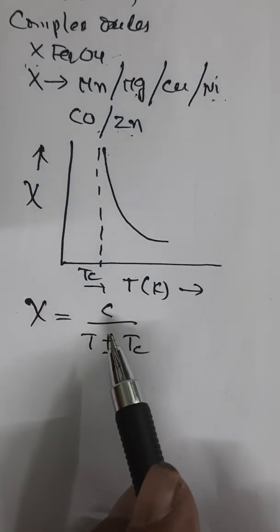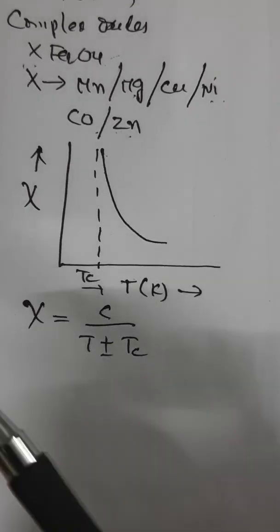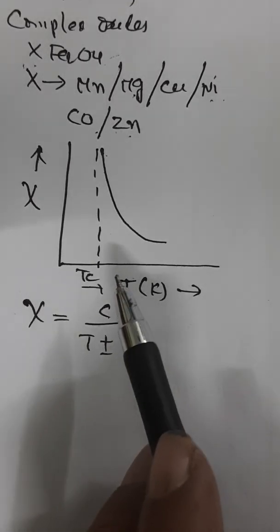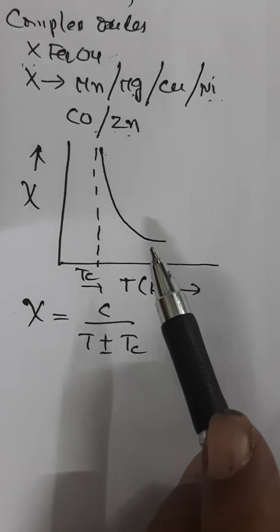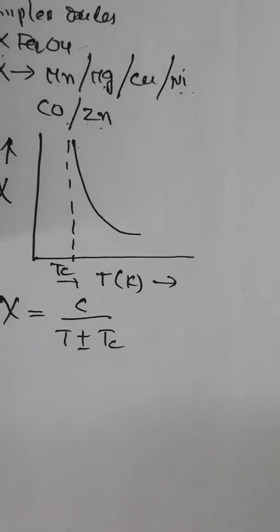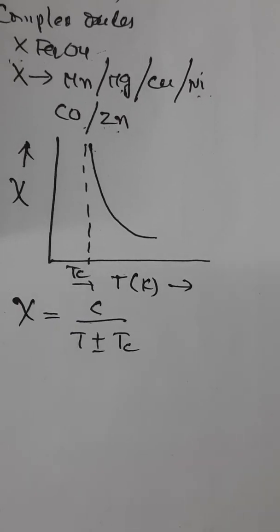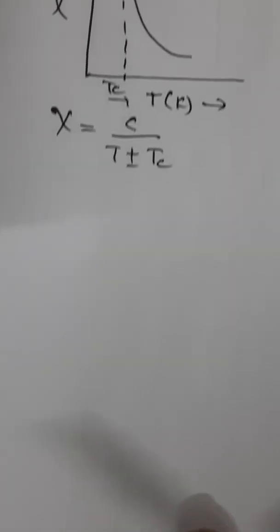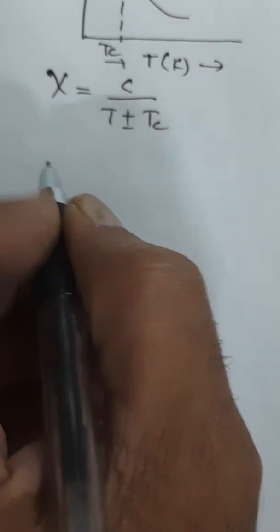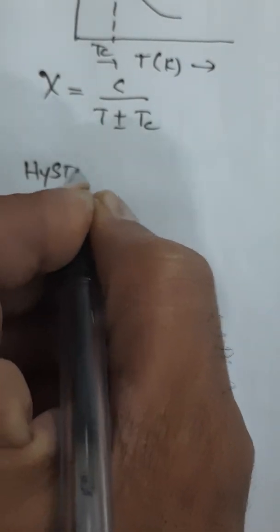So we have broadly categorized all the substances of magnetic materials into different varieties such as diamagnetic substances, paramagnetic substances, ferromagnetic substances, anti-ferromagnetic substances, and ferrimagnetic substances. This is what we have to understand. So the next thing we will focus on understanding is a very interesting feature for a magnetic material, known as hysteresis.